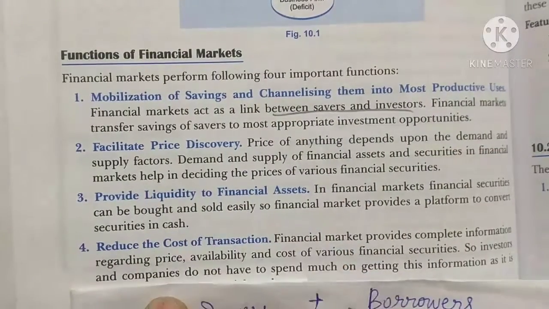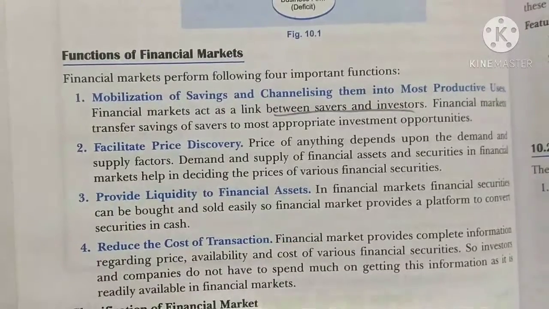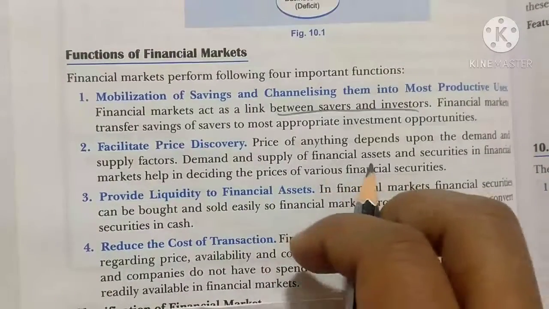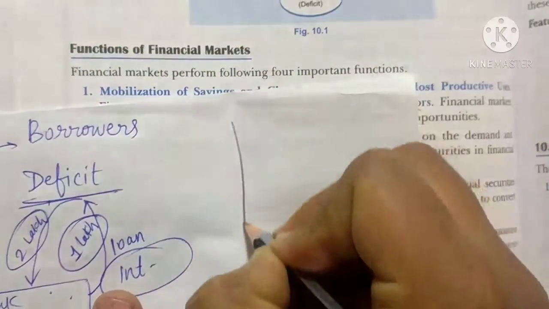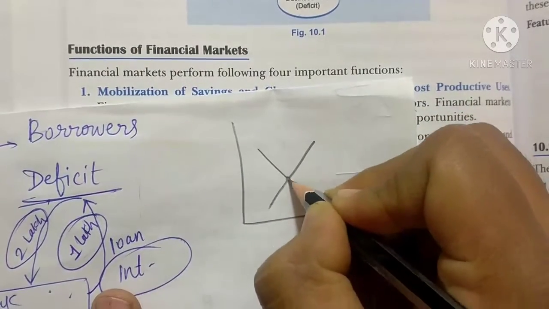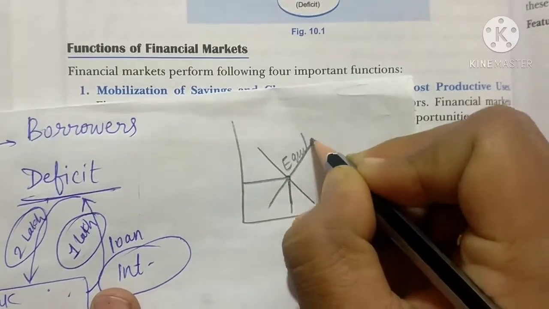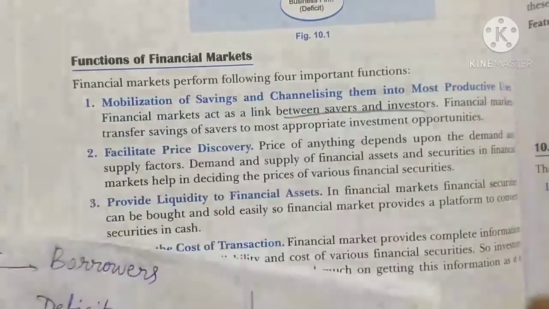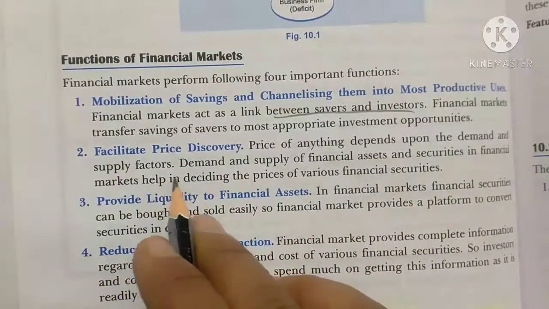Then comes facilitate price discovery. Now how does it facilitate price discovery? See, the price of anything depends on the demand and supply factors. As you know, there is a curve where the demand curve is there, then the supply curve is there, and where both meet we get the equilibrium point, and then we can decide the price. So what they are saying is, the price of anything depends upon demand and supply factors.